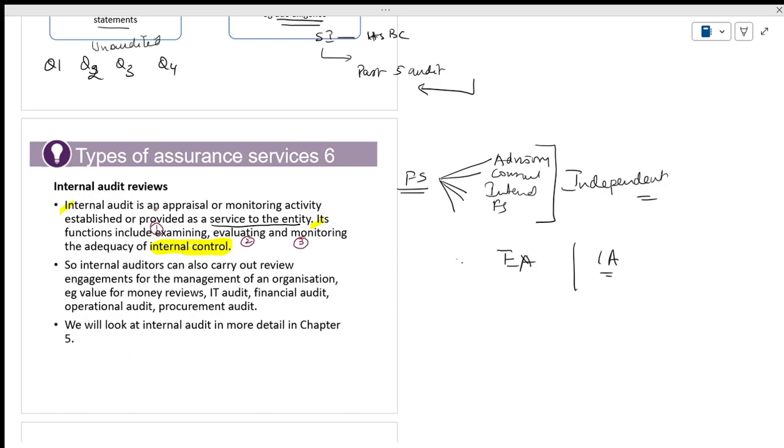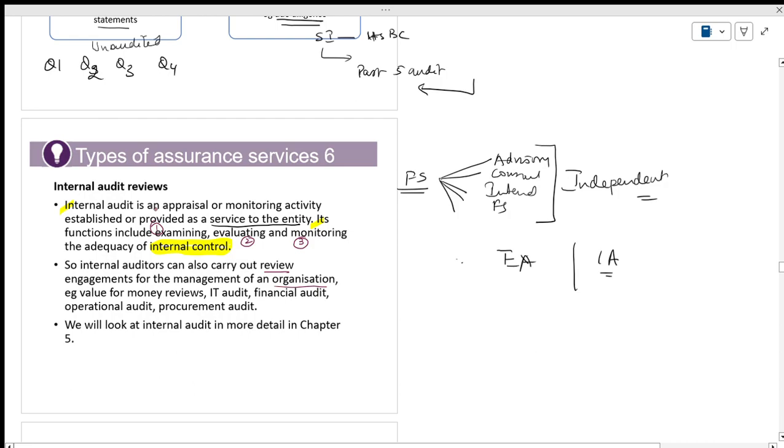See your own organization. Without the internal auditor's signature, nothing will be processed further. Every payment, any material activity with respect to the financials, the internal auditor has to review. He will see only whether the procedure has been followed or not. As simple as that. That is what the internal auditor does. So internal audit can also carry out review engagements for the management of the organization.